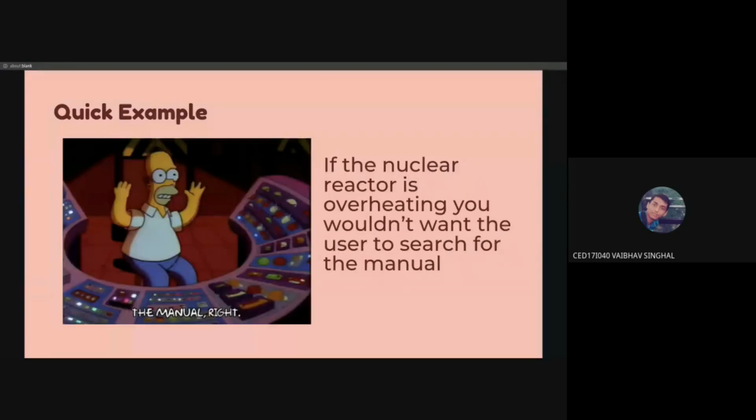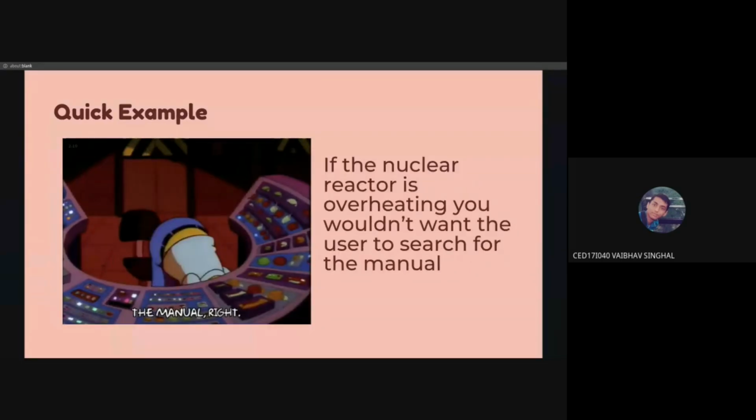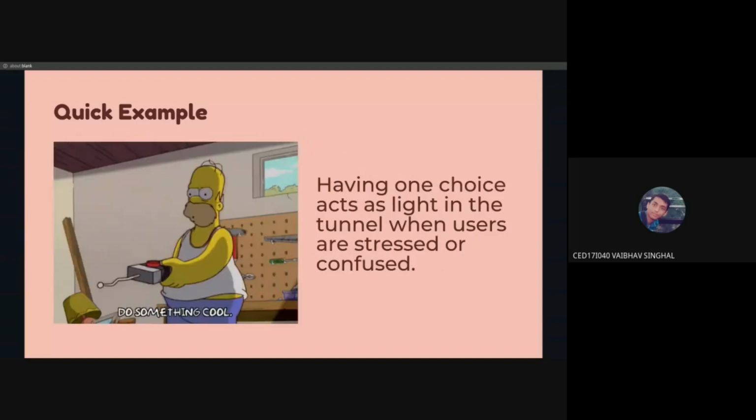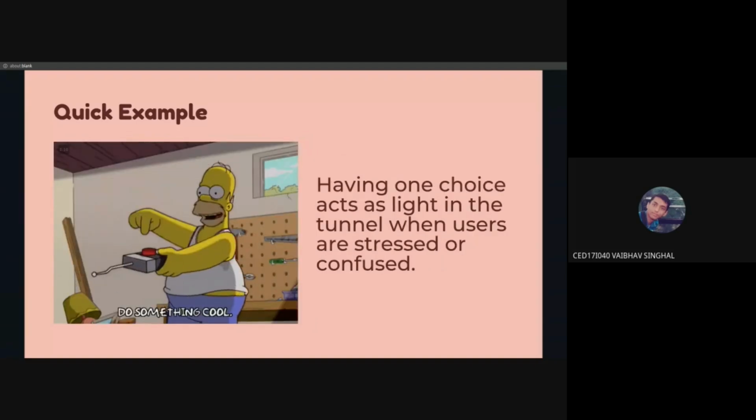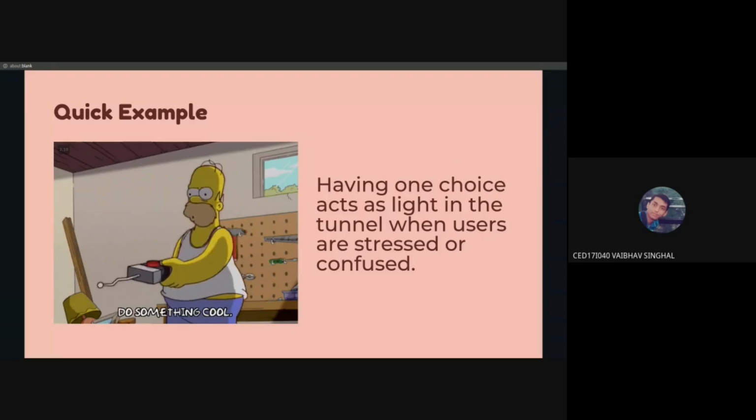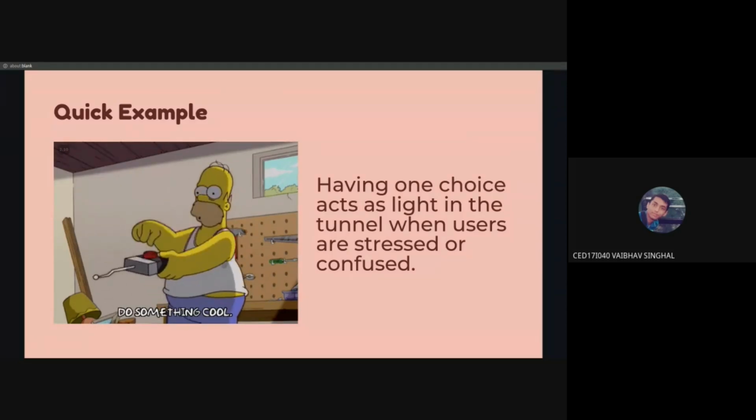Similarly, in the next example, consider if a nuclear reactor is overheating and it's just going to go off, and you have so many buttons here and there. At that time you're not going to search for a manual, right? So having one choice, or having only a few options, or only the most important options in such a situation is really helpful.